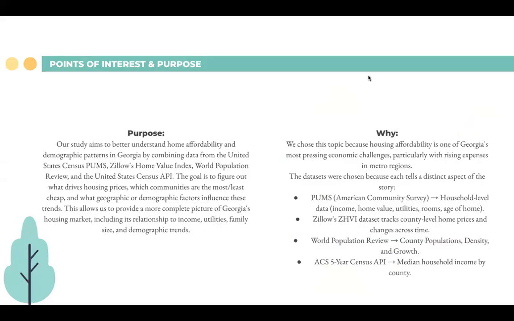We are presenting a project on housing affordability in the state of Georgia. The purpose of our project was to better understand home affordability and demographic patterns in Georgia by combining different data sets from Census, Zillow, World Population Review, and a United States Census API. The main goal was to figure out what drives housing prices and which counties are the most or least affordable, as well as what geographic or demographic factors influence these trends.